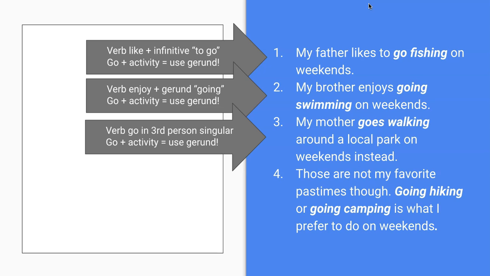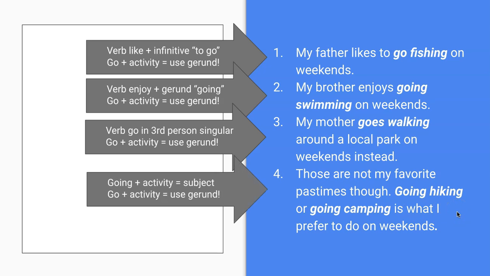Now let's look at number 4. Those are not my favorite pastimes though. Going hiking or going camping is what I prefer to do on weekends. Here, going hiking or going camping is the subject of my sentence. So we use going because remember this is my verb that I use with ing, but it's acting as a noun in my sentence.